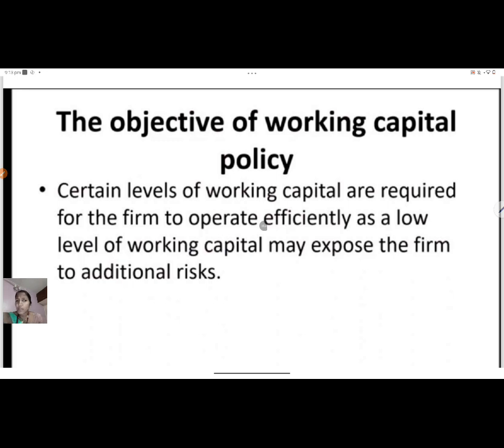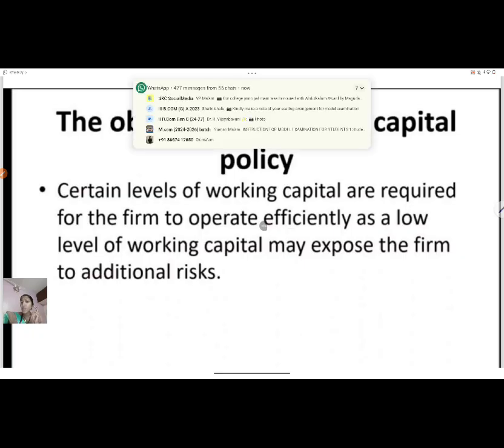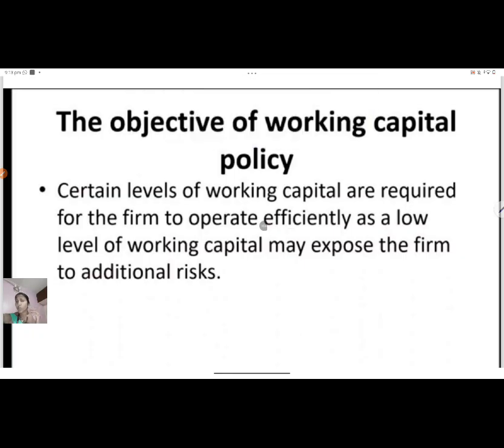So certain levels of working capital are required for the firm to operate efficiently, as a low level of working capital may expose the firm to additional risk. Now, when we look into this objective, the question arises how we can maintain, how we can forecast this working capital. So two questions are arising.